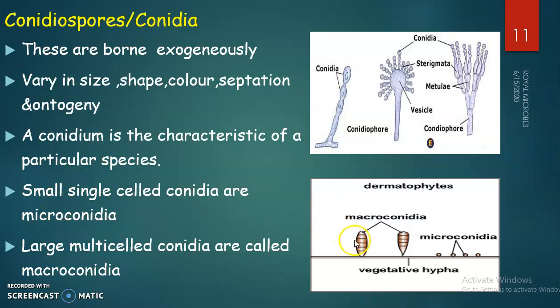Microconidia are single-celled conidia, and macroconidia means large multi-celled conidia. You can see both, this is microconidia and this is macroconidia. Here we can see different types of conidium; each fungus has a specific type of conidium.